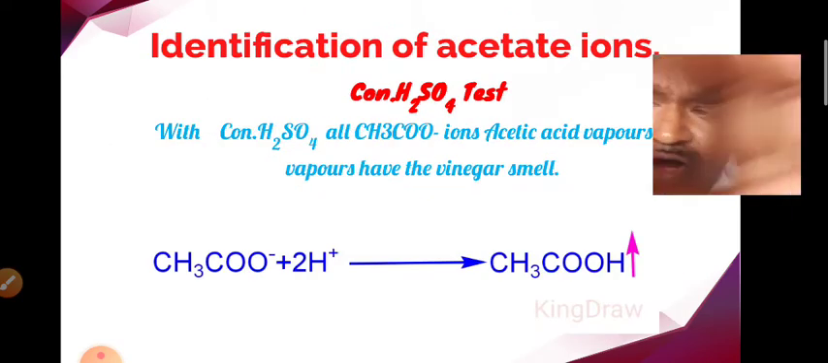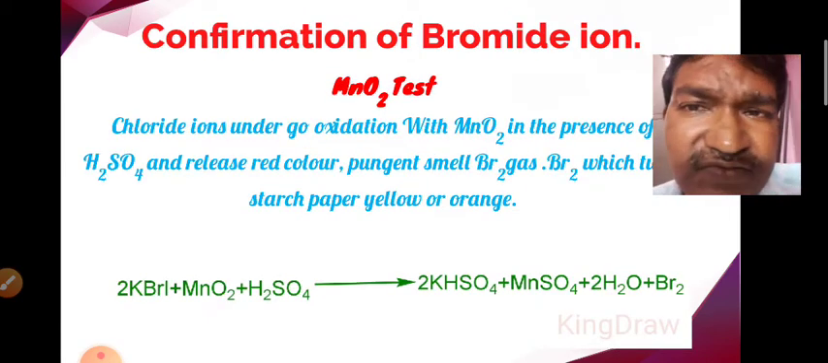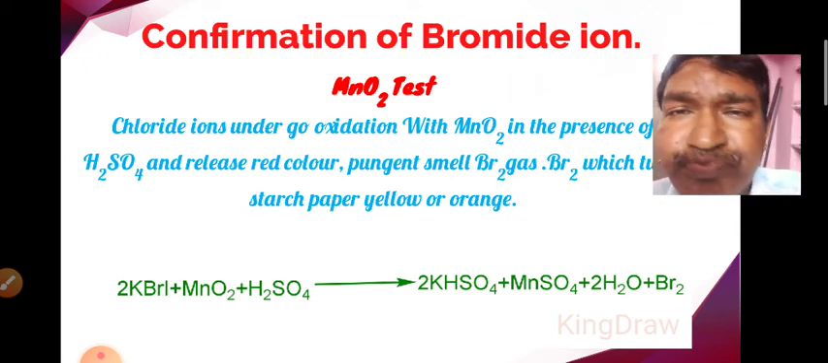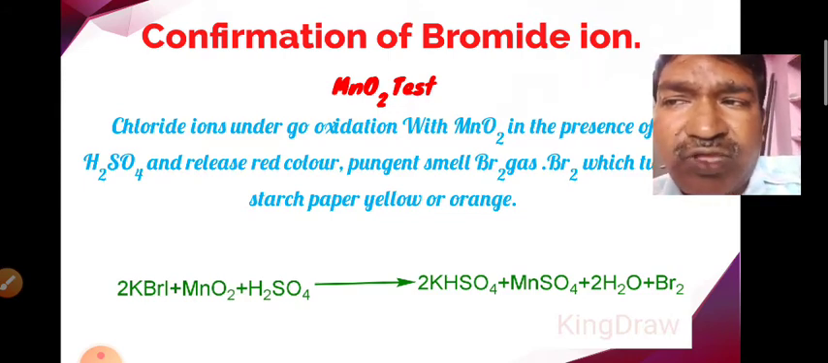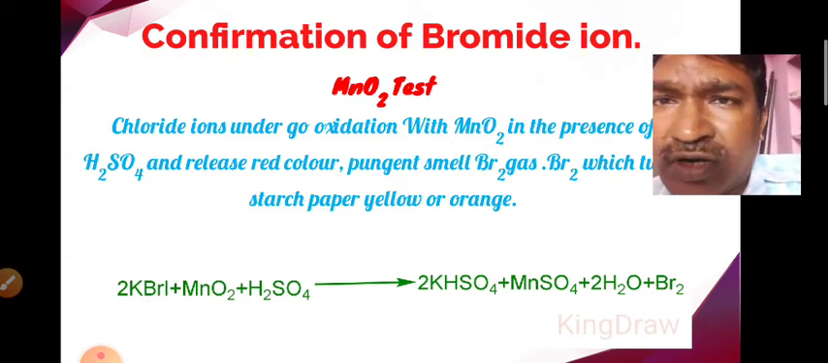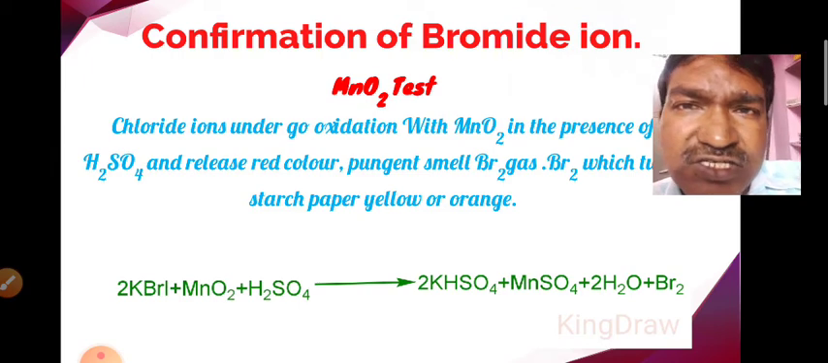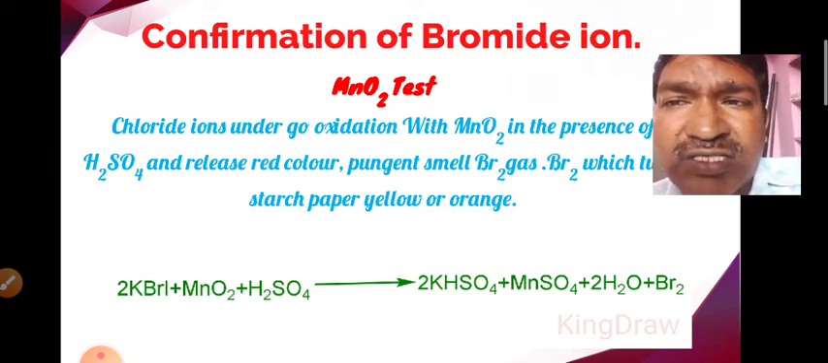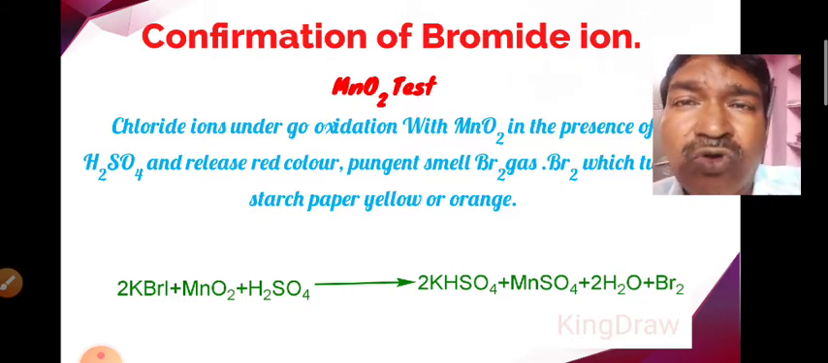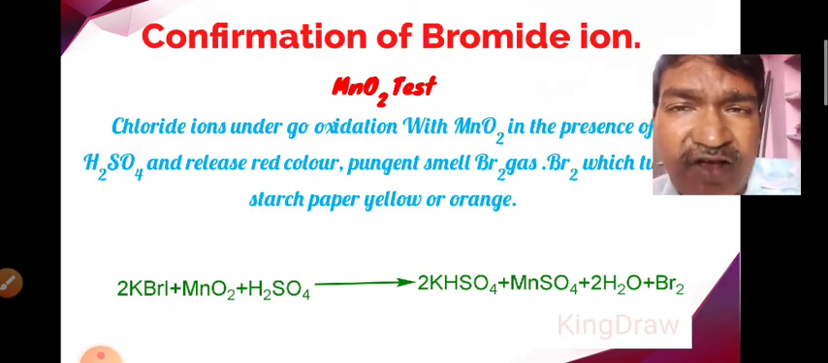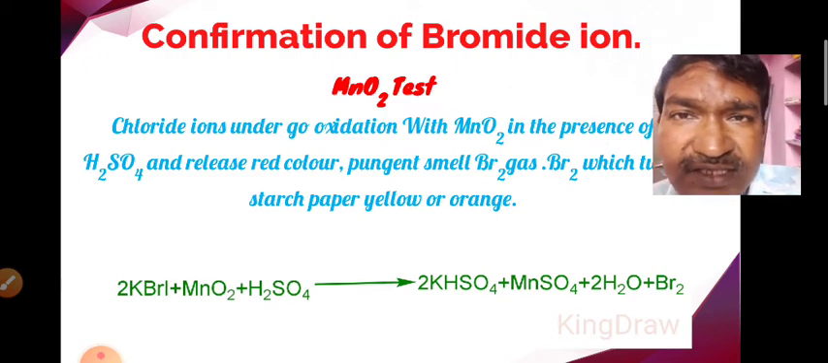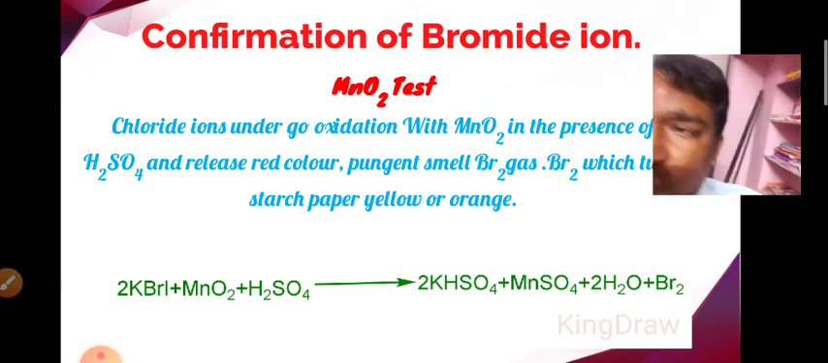We may also use the manganese dioxide test for the confirmation of the bromide ion. Same thing we have to do here also. To the salt mixture, we have to add the manganese dioxide and 2 or 3 drops of concentrated H2SO4. Here bromide is oxidized with manganese dioxide. Manganese dioxide is a good oxidizing agent. I have already told in the previous classes that any substance that contains oxygen acts as an oxidizing agent. So here manganese dioxide acts as oxidizing agent and it oxidizes bromide ion.